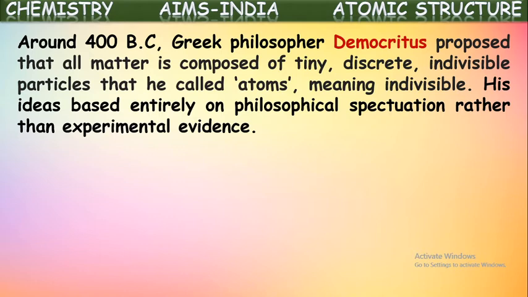Democritus proposed that matter is made up of small particles called atoms, and these atoms combine together, forming molecules and matter further. But there is no experimental evidence for these proposals. These are completely philosophical speculations.